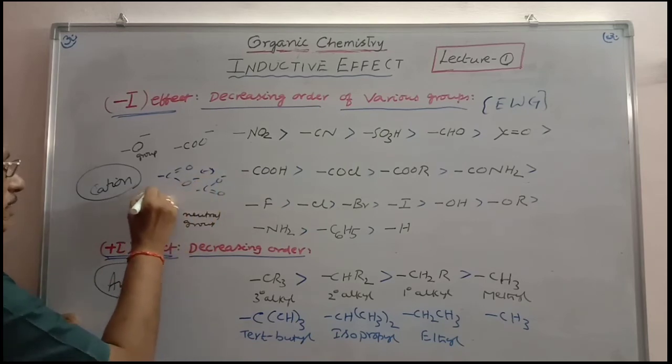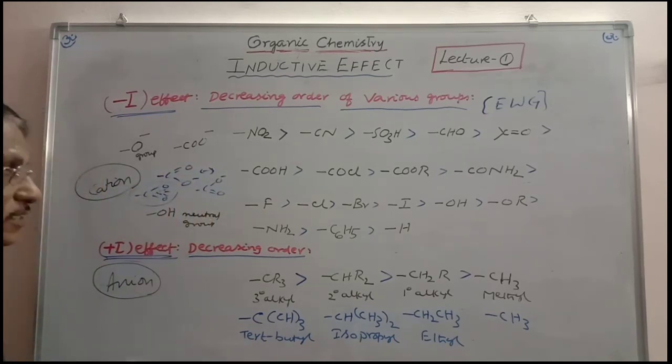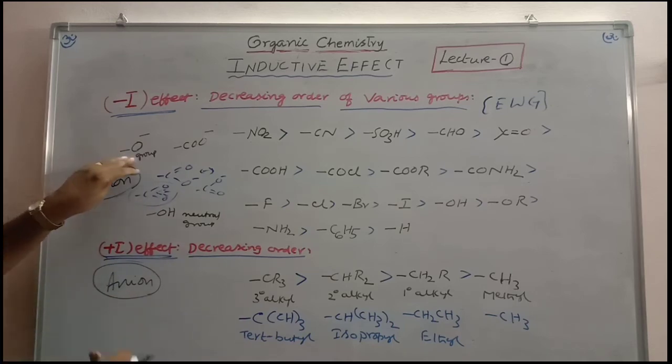You can write in this manner. This is delocalized, a hybrid of these two. As the carboxylate ion is getting resonance stabilization, releasing the electron cloud is somewhat more difficult than O minus. That is why O minus is a better electron releasing group than COO minus.